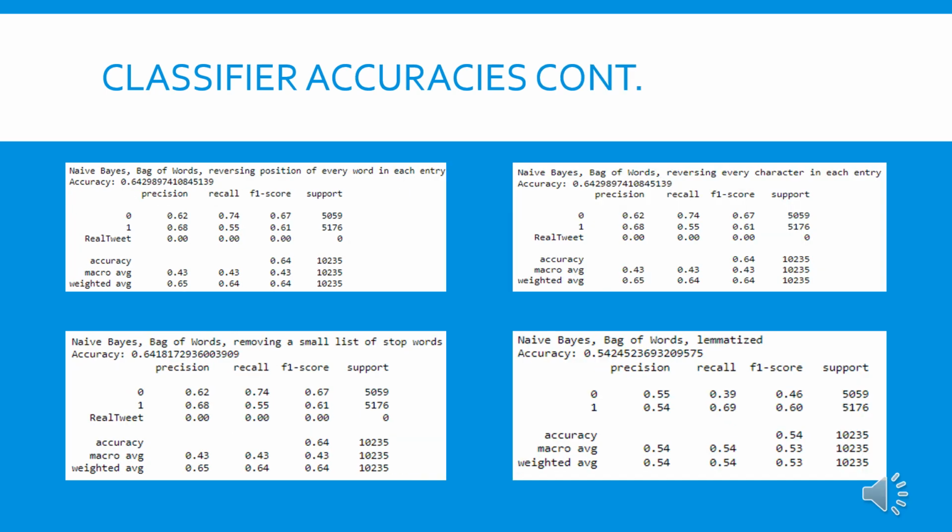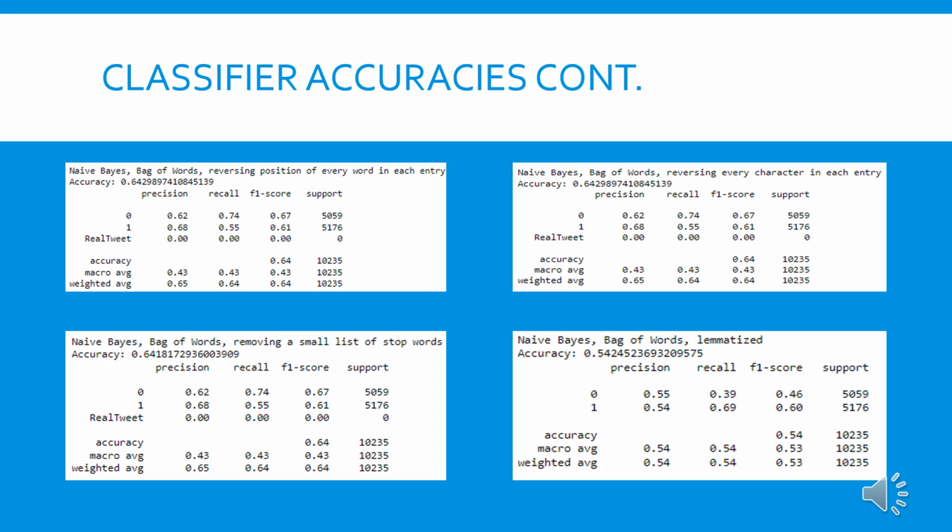So here are the statistics for the various types of text pre-processing that we tried on the naive Bayes bag of words base model that we were using. On the top left, you'll see we tried reversing the position of each word in every text entry. And on the top right, you'll see we tried reversing each character position in each text entry. You'll notice that these two readouts are exactly identical.